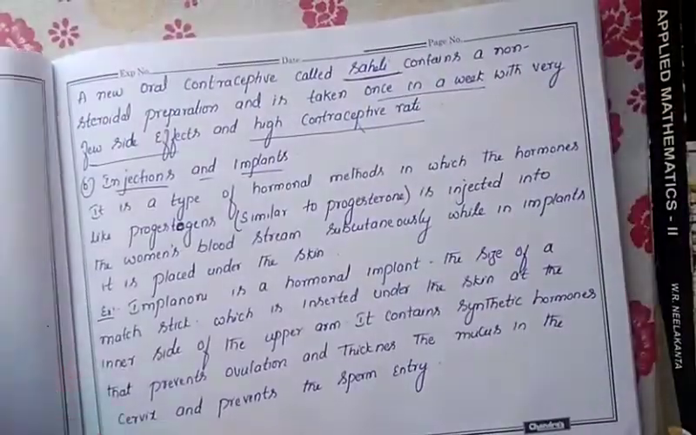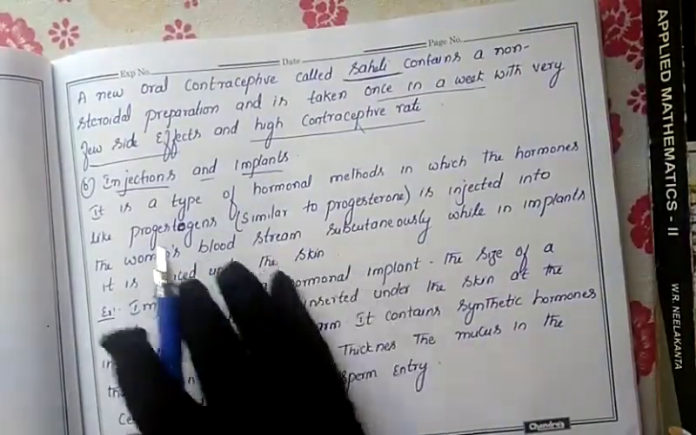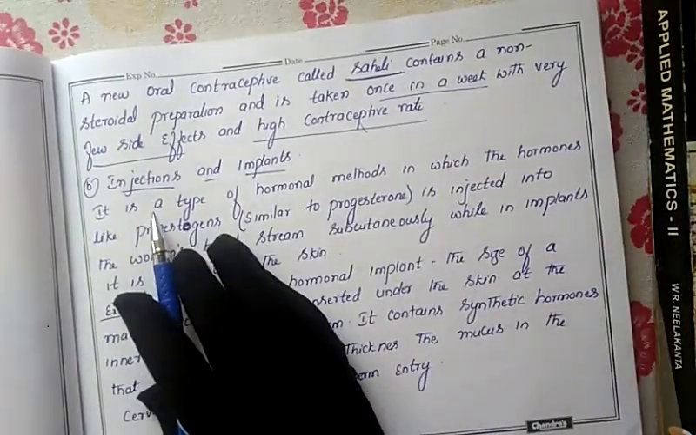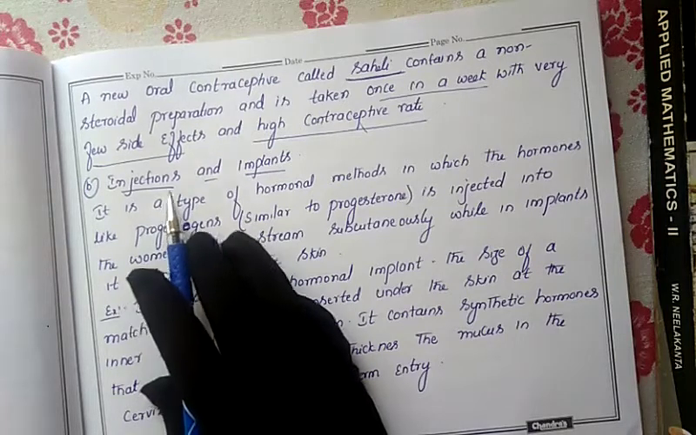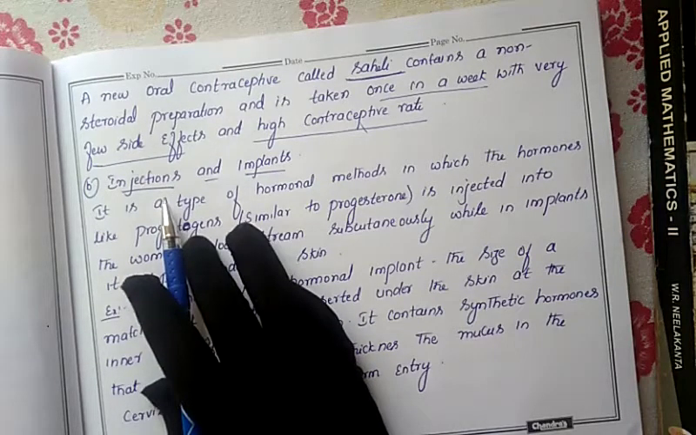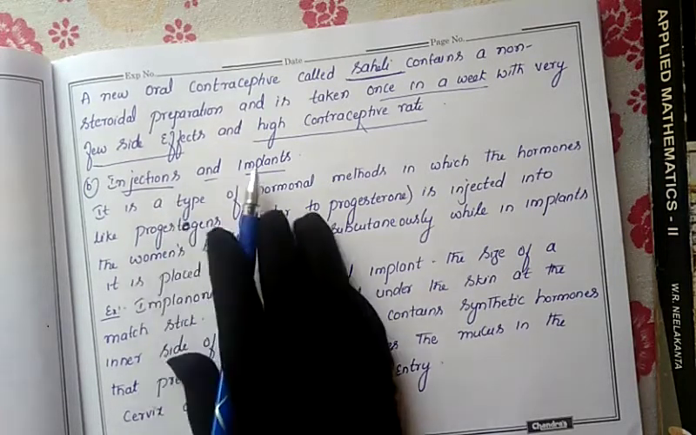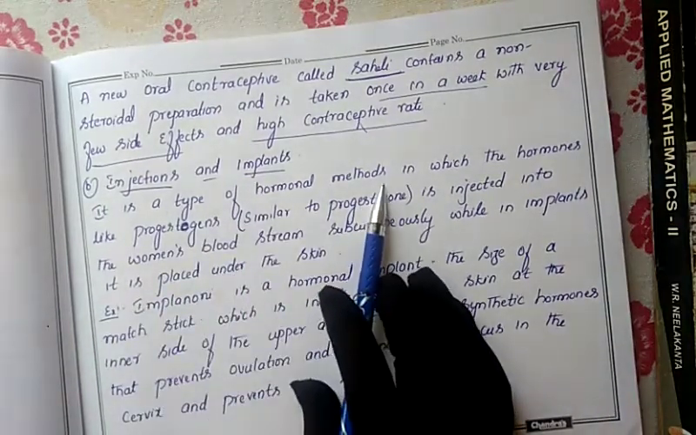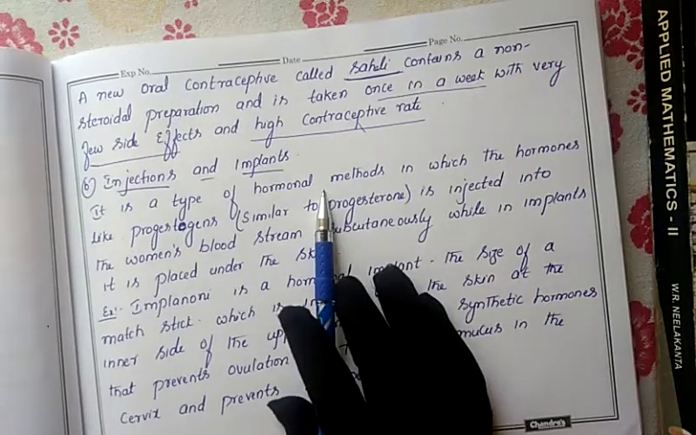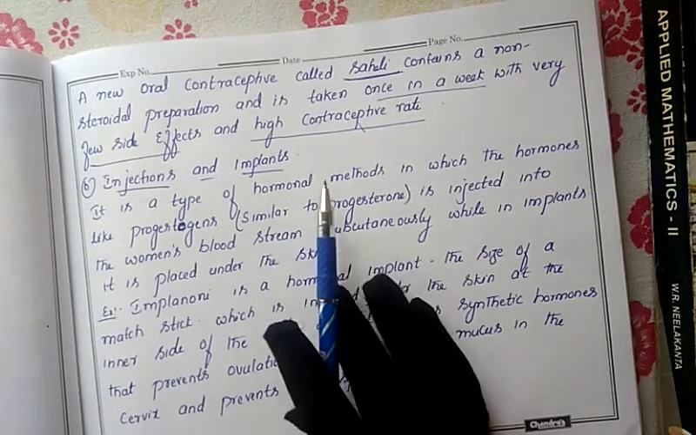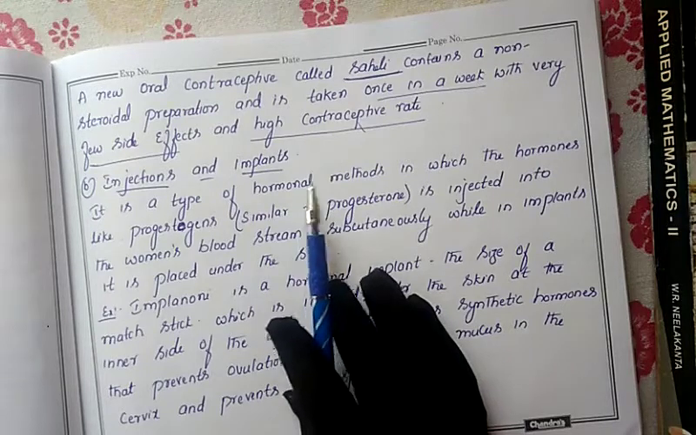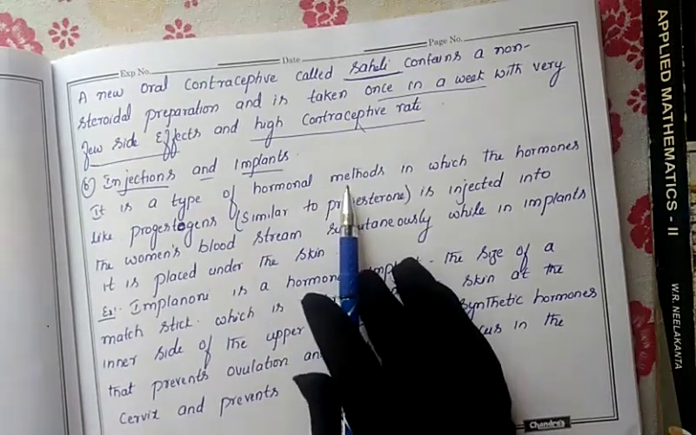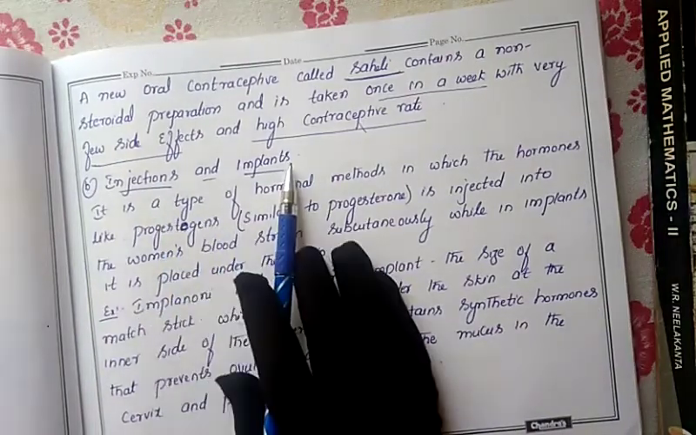Next is the second type of chemical method: injections and implants. This does not contain tablets, it contains injections. The hormones are given into the female body in the form of injections or implants. Let us discuss this. It is also a type of hormonal method. It also contains hormones, just as hormones are present in the form of oral pills. Here the hormones are kept in the form of an injection or implants.